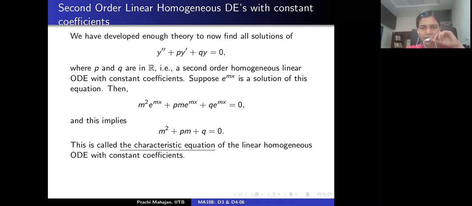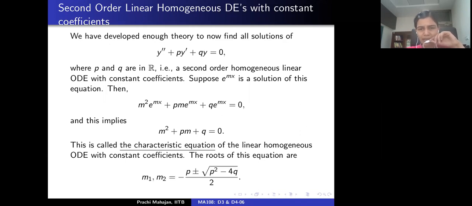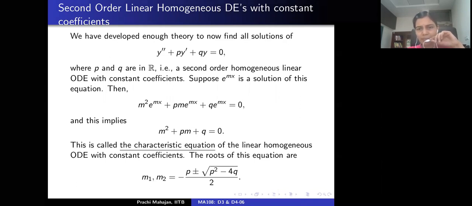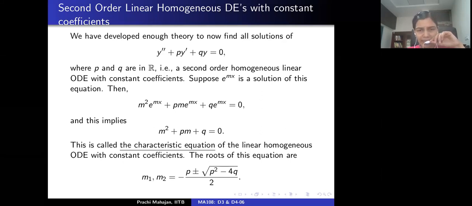Now the roots of the characteristic equation are given as follows. Depending on whether p square minus 4q is positive, negative or 0, the two possible roots m1 and m2 are real and distinct, real but the same, or complex valued. We will analyze each of these one by one. Is that okay so far?